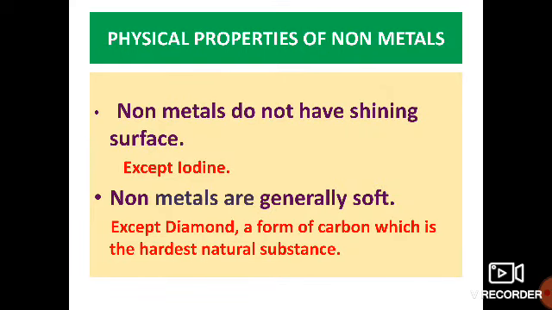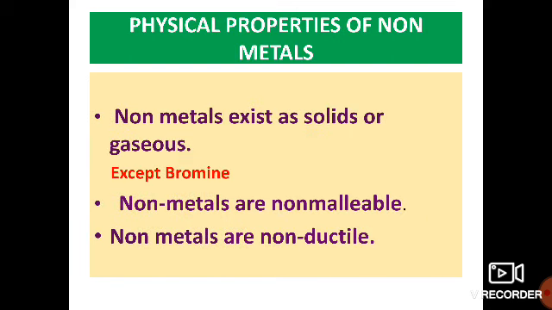Now we are going to discuss the physical properties of non-metals. Non-metals do not have a shining surface, except iodine. Non-metals are generally soft, except diamond. Diamond is a form of carbon which is the hardest natural substance. Non-metals exist as solids or in the gaseous state, except bromine, which is a liquid non-metal.